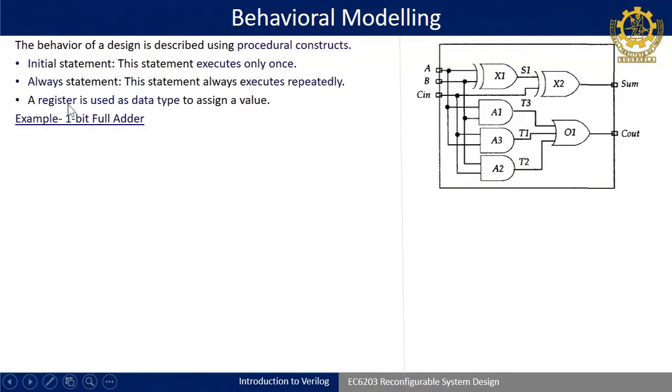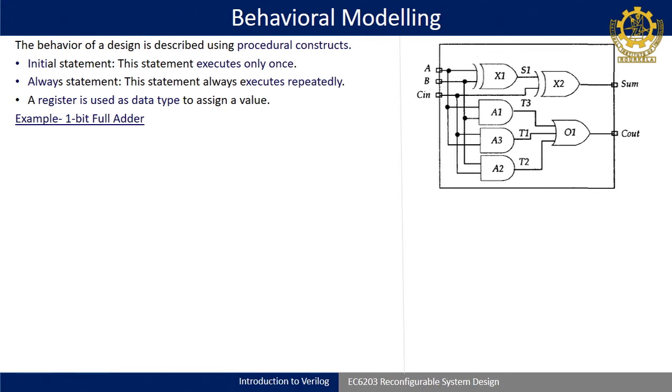Here, when you are using behavioral modeling, as it is a procedural construct, you know that sequential designs are used in digital design to model memory, flip flops and registers. Those are clock based designs and depend upon the clock; they do not work concurrently like combinational design. The data type used is called register, reg. We do not use wire as a data type in behavioral level modeling. You have to be cautious to understand where we will use wire and where we will use reg. With experience it will be clarified to you.